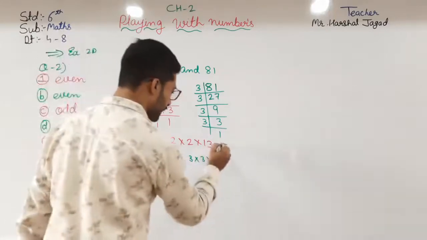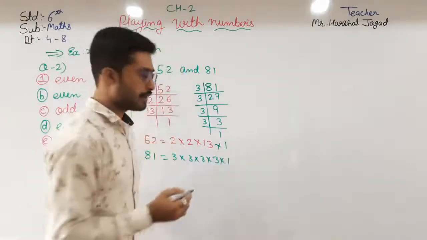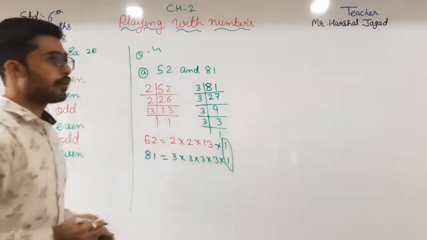The only common factor is 1, so they are co-prime numbers.